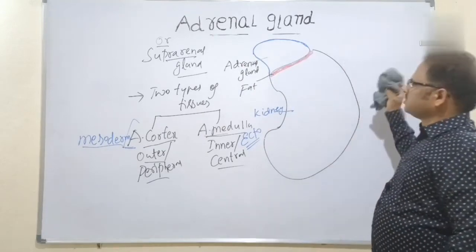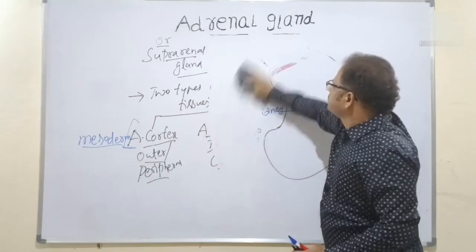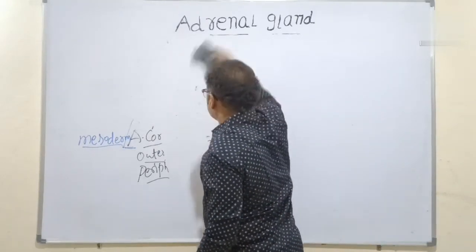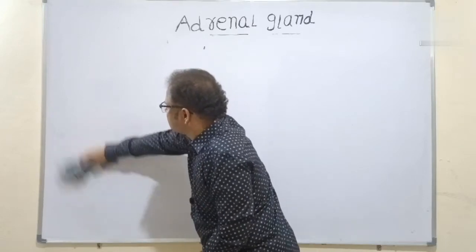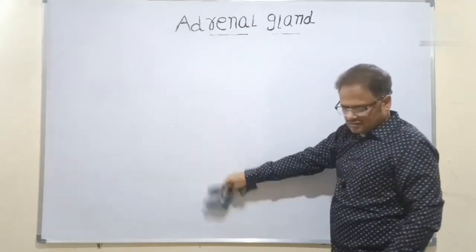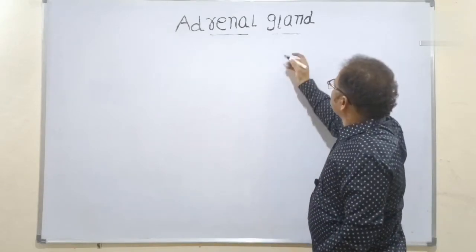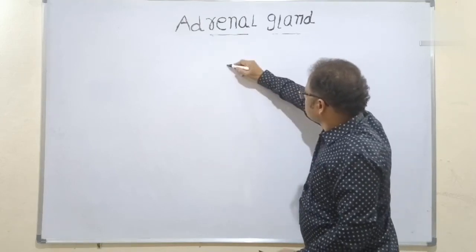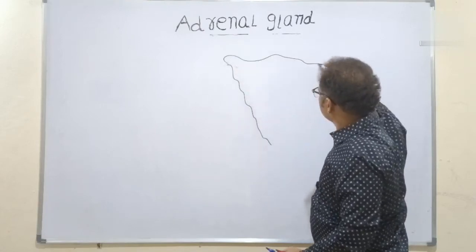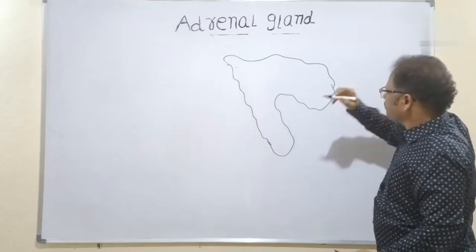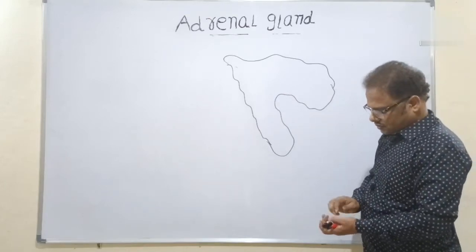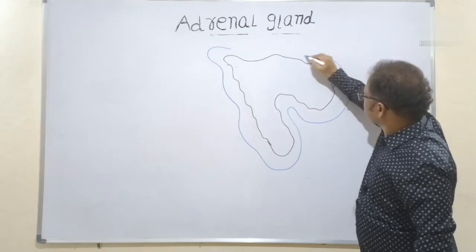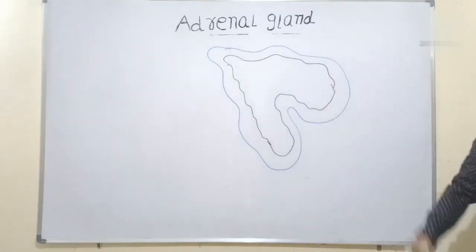Clear? So this is the adrenal gland structure.